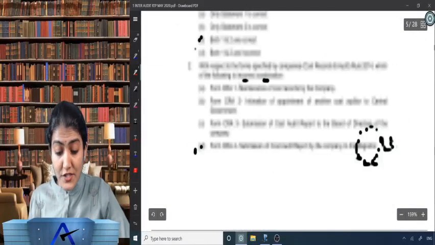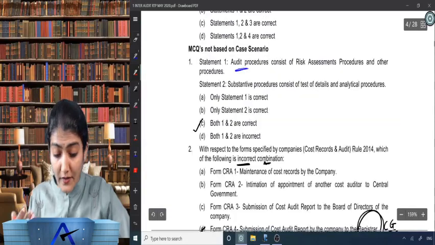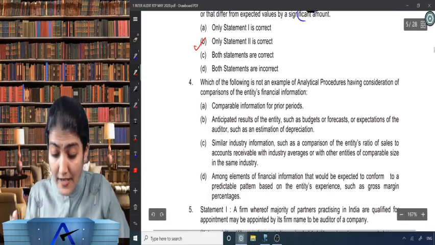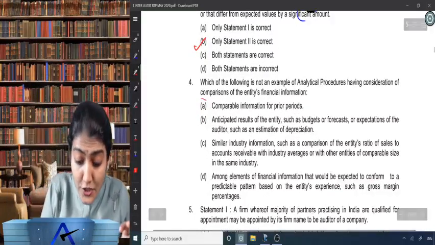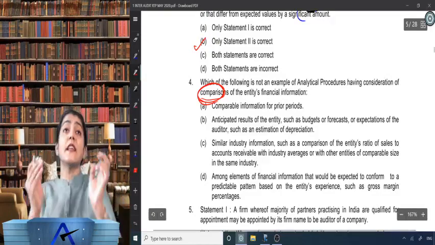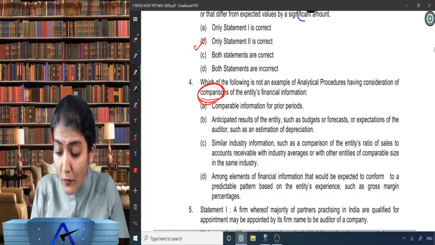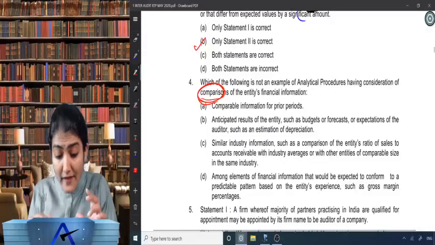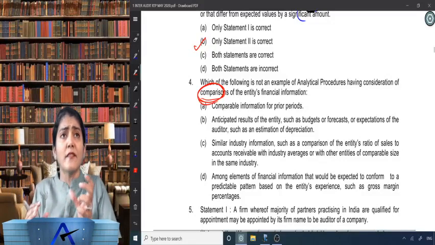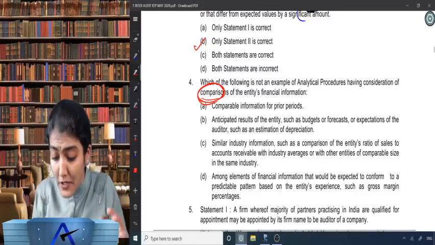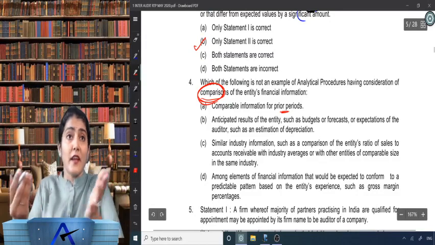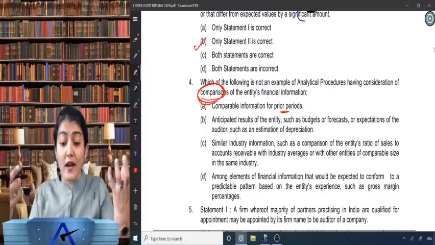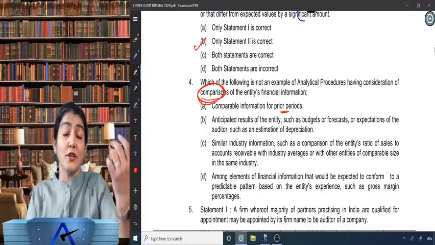Oh my God, so much regarding analytical they are asking over there. Now, which of the following is not an example of analytical procedure having consideration of comparison of the entity's financial information? So it says one of the methods of performing analytical is by doing comparisons. So under comparison, which of the following is not a basis for comparison? Comparable information from prior period. Obviously, we compare with previous year. Then anticipated results of the entity such as budgets, forecasts, expectations of the auditor such as an estimation of depreciation.